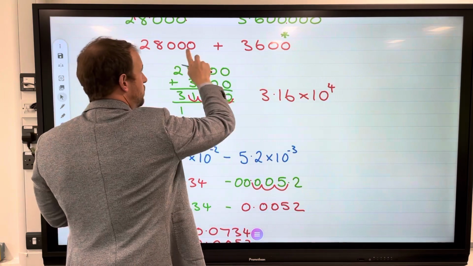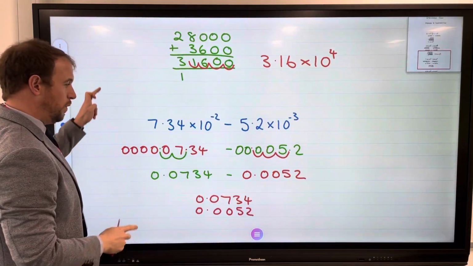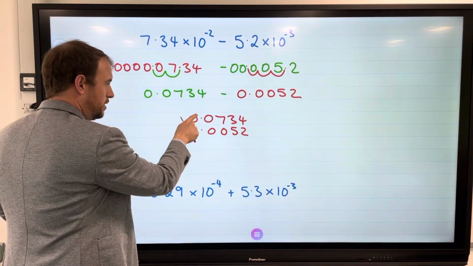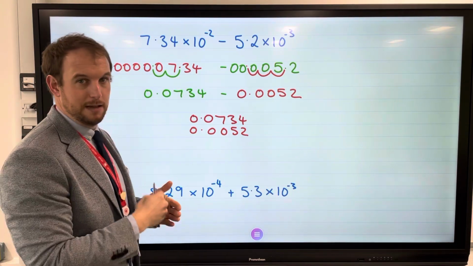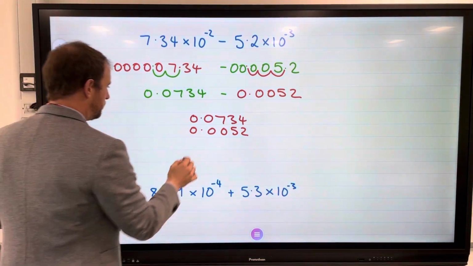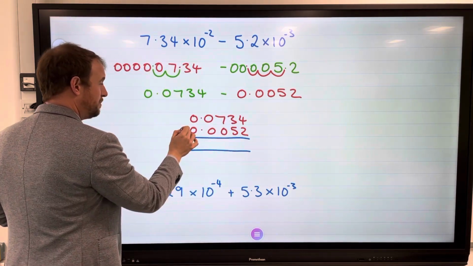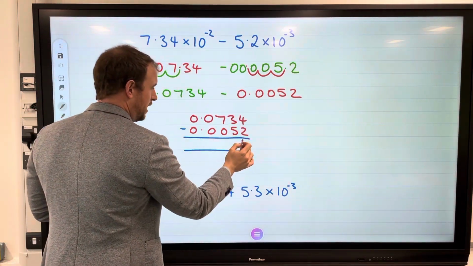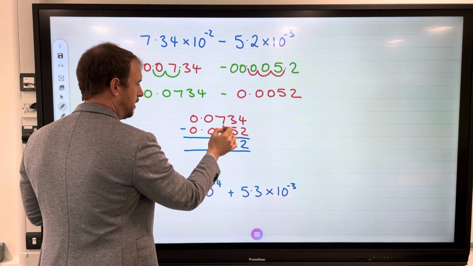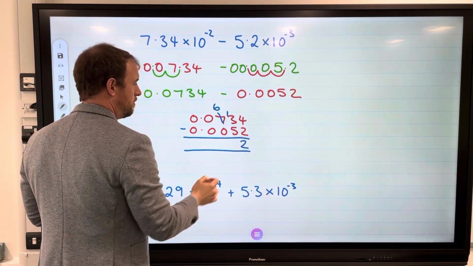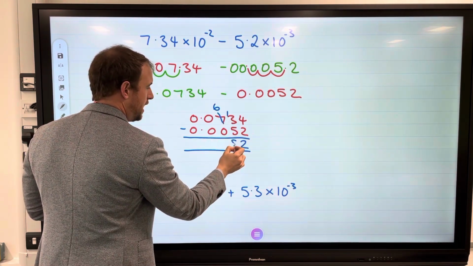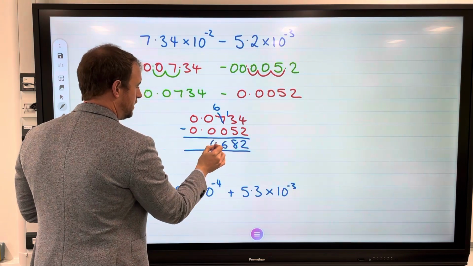With decimals, we use the decimal point to help us line it up correctly. Be careful of the symbol, we are subtracting this time. 4 take away 2 is 2. 3 take away 5, we cannot do it, so we have to borrow. 13 take away 5 is 8. 6, 0.0.